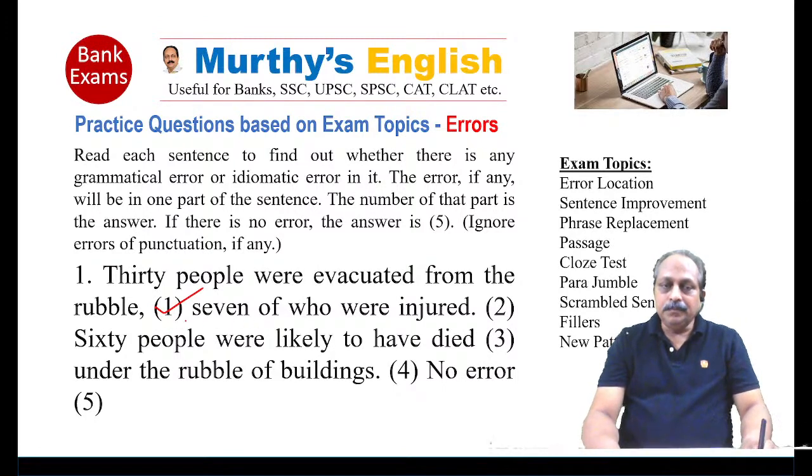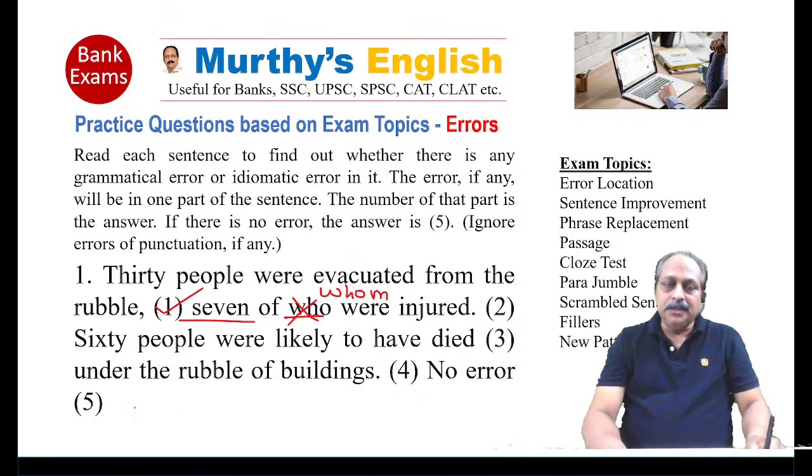When you use phrases like some of, seven of, then the word that follows should usually be a pronoun in the object form, not in the subject form. Here, seven of who is not correct. It should be seven of whom.